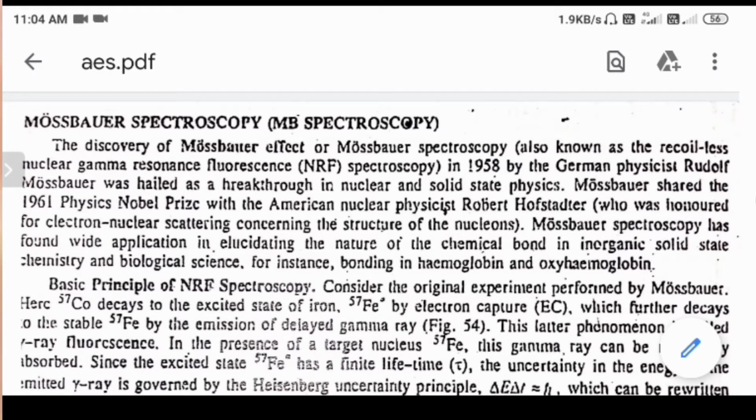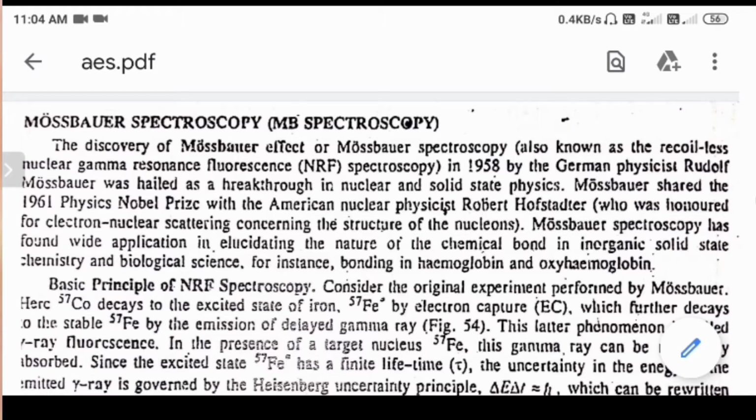Welcome back. So we have finished the plasma sources and arc and spark sources. So that is the atomic emission spectroscopy. So next we are having the atomic absorption spectroscopy.